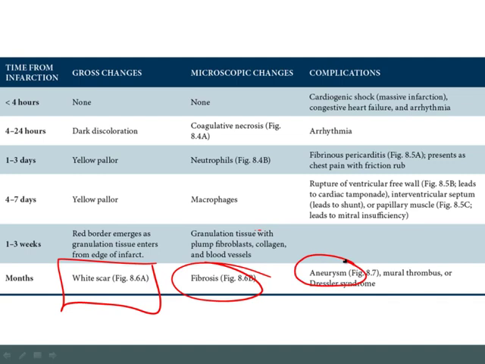Once you've got a scar, you're not going to have good movement of the wall. In addition, if you have an aneurysm, that's only going to further complicate the fact that you're going to have stasis along that wall. So that's going to increase the risk of a mural thrombus, or a thrombus forming along the wall of the scar.